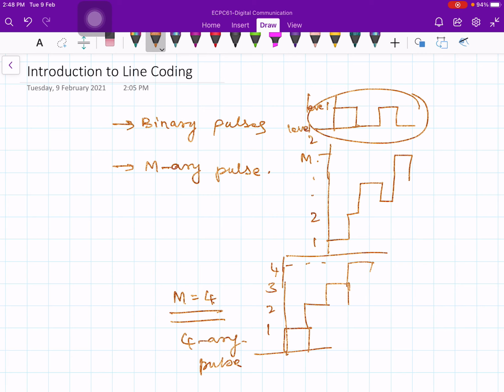For example, here this represents binary 1 and this represents 0, or this can represent 0 and this can represent 1, either way. But here this is 00, 01, 10, 11 like this. So here essentially what we are doing is grouping the binary bits into two bits. So grouping is done in the M-ary pulse scheme.